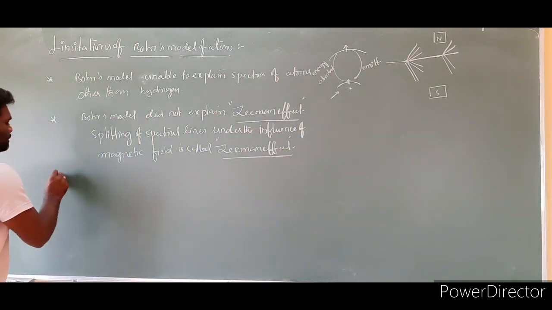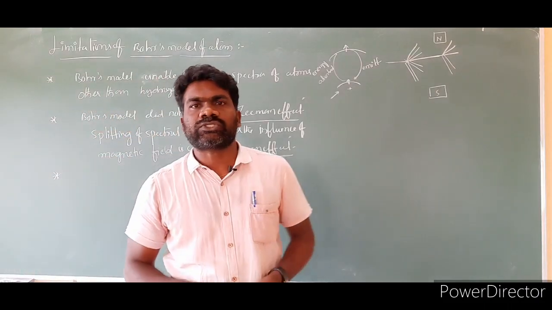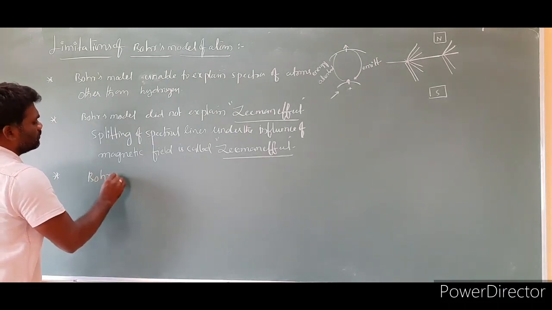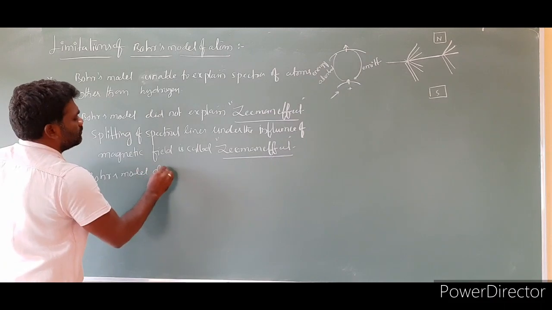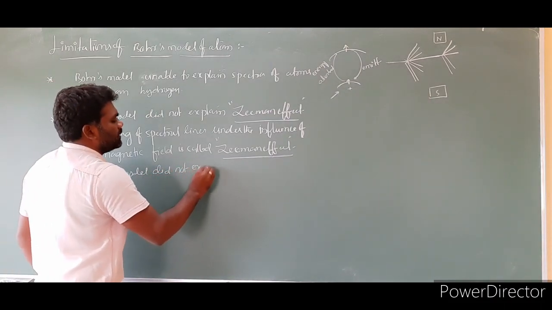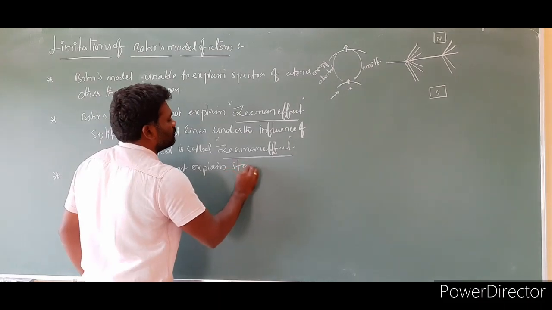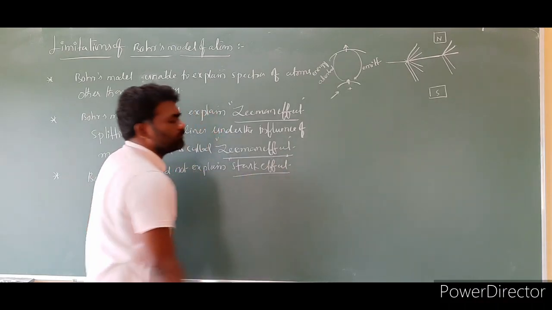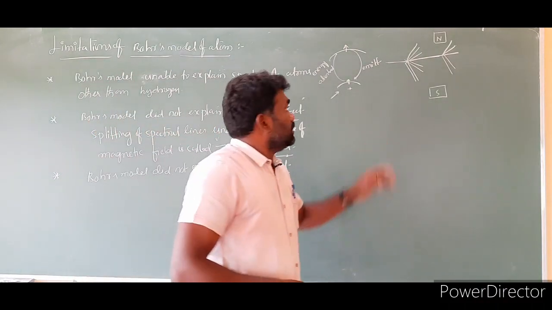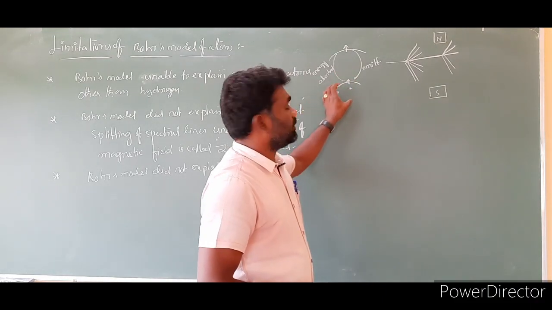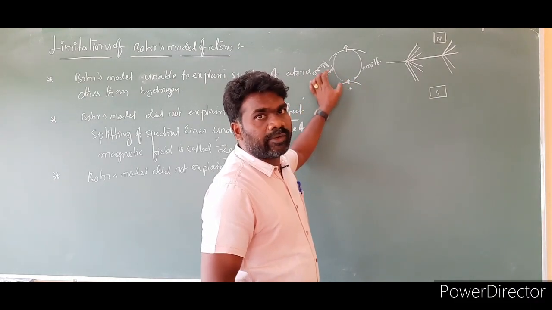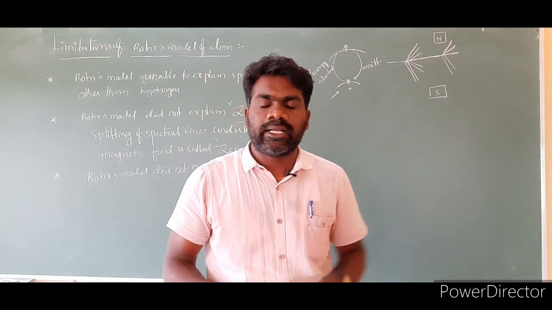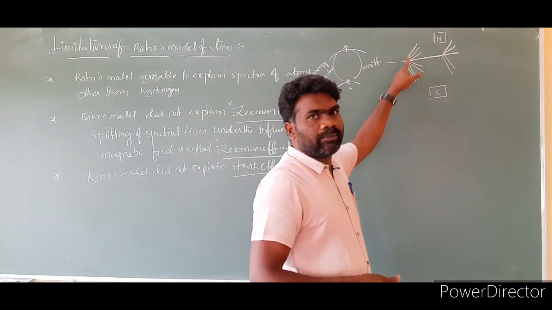Limitation number 3. Bohr's model did not explain the Stark effect. So what is the meaning of Stark effect? Here also it is similar. When energy is given to the atom, electrons will take energy and jump to a higher energy state. While coming to the ground state, the energy they absorbed is going to get emitted. That emitted radiation gives us different spectral lines.